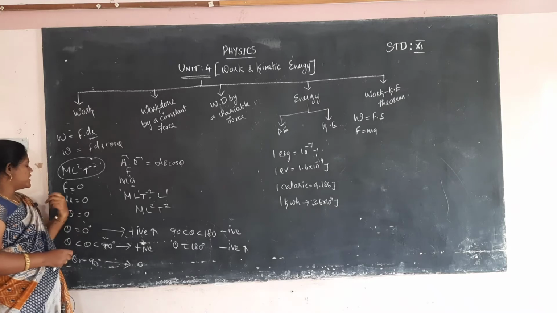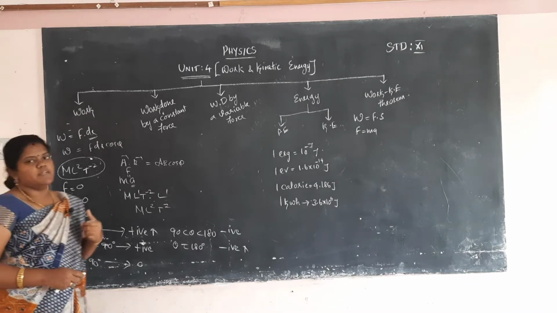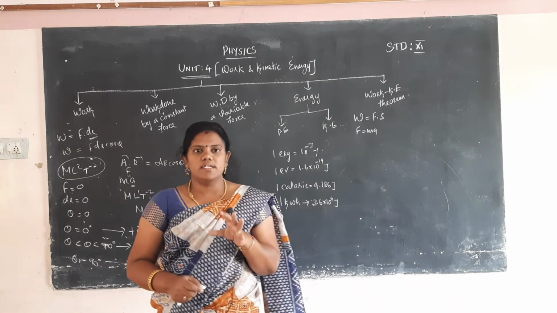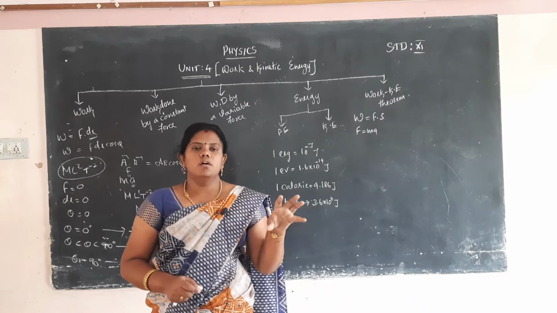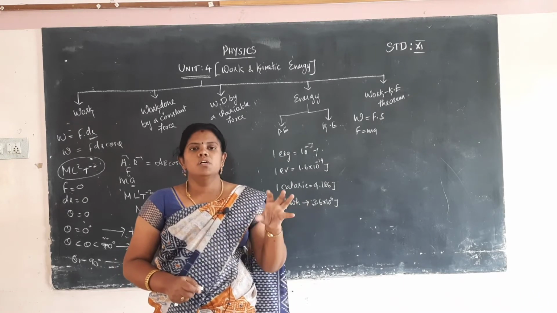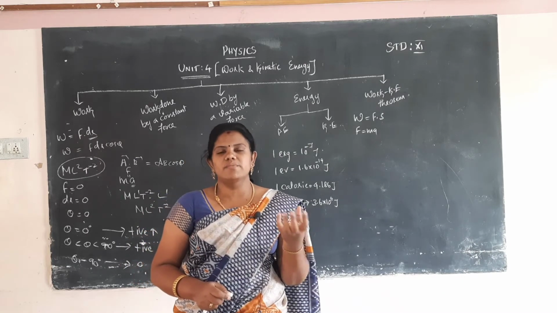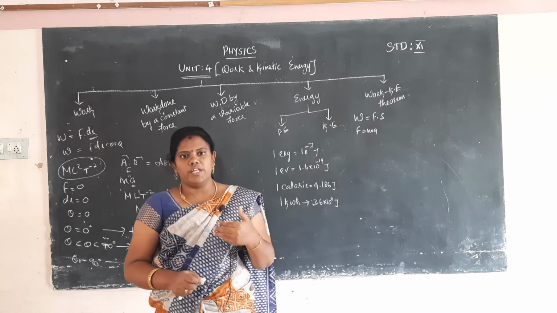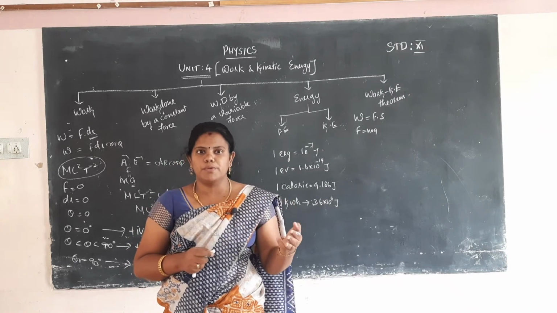You have to decide whether work is done or not. First, the force is 0. I will give one situation: a ball, or any object, is moving with some velocity. Suppose an opposite force is applied to the body. Then the body will eventually move to the equilibrium position.